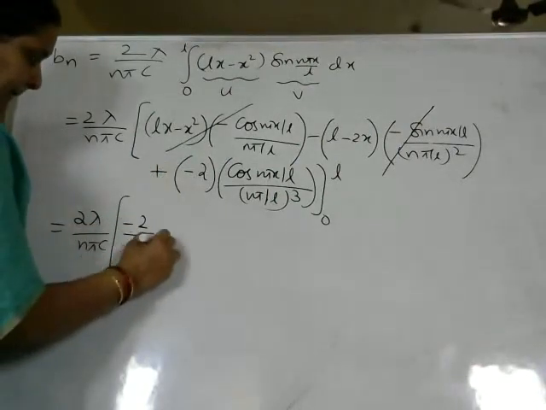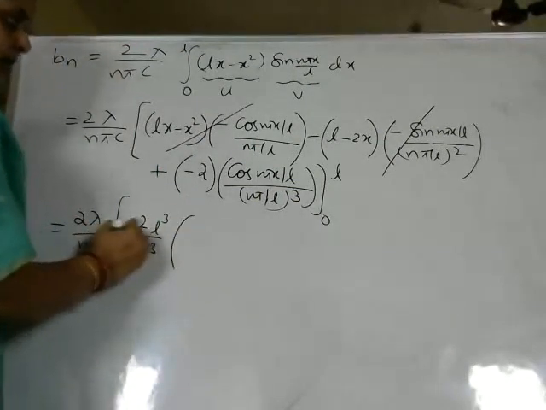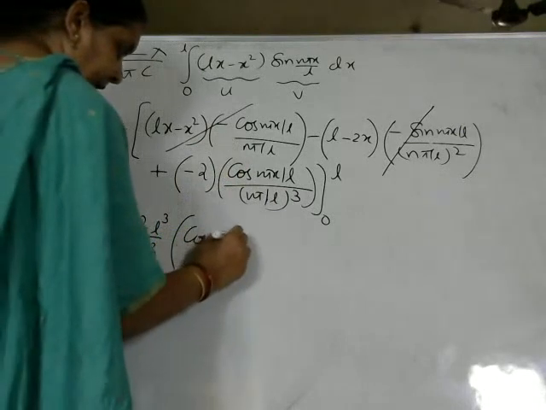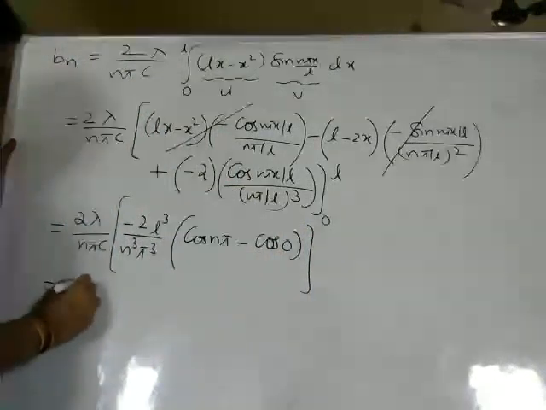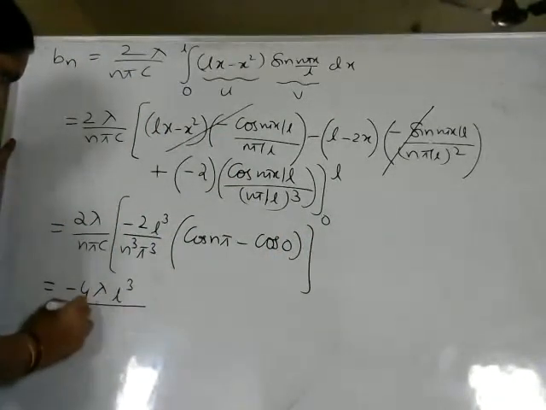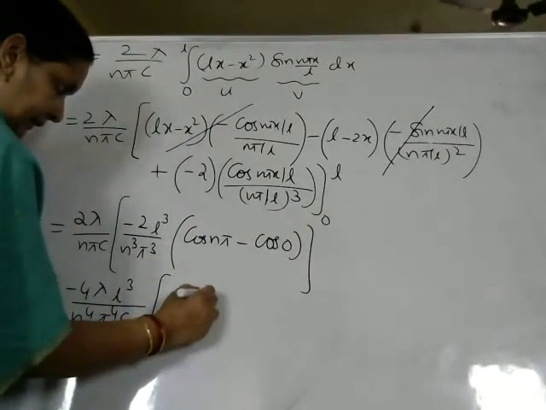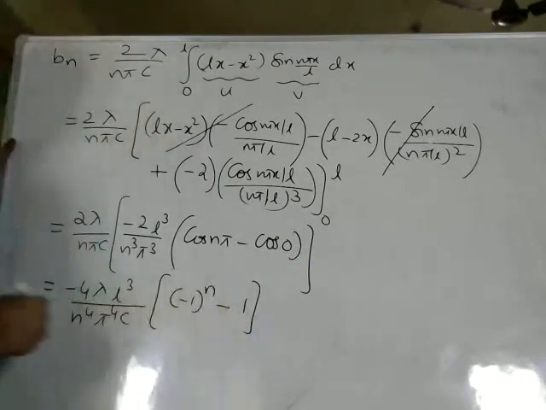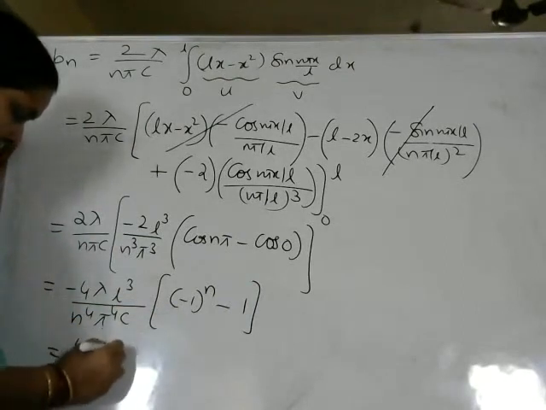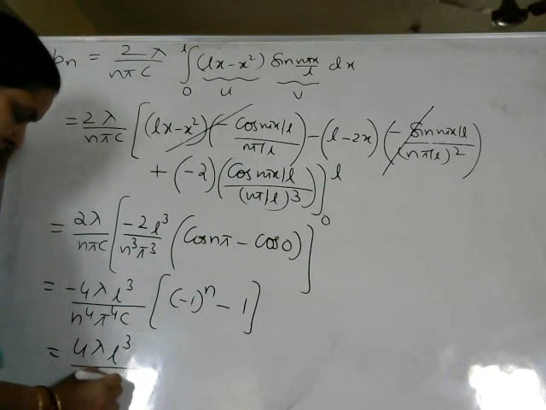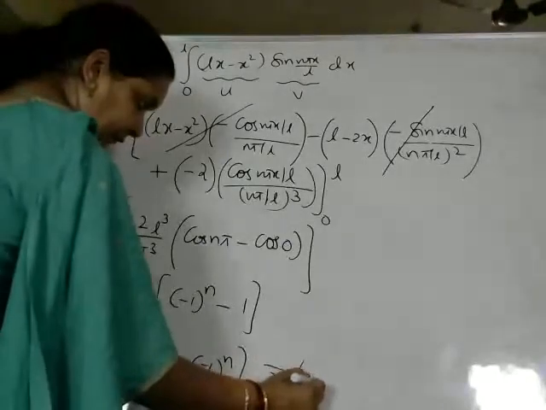So minus 2 by n cube pi cube by L cube, I will bring it to the numerator. Upper limit is cos n pi minus lower limit is cos 0. So this will become now minus 4 lambda L cube by n power 4 pi power 4 c. And what is the value of cos n pi? Minus 1 to the power of n, minus cos 0 is 1. Now what I do? I will interchange this minus sign with these terms. 4 lambda L cube by n power 4 pi power 4 c into 1 minus minus 1 to the power of n. This is the value of Bn we have calculated.